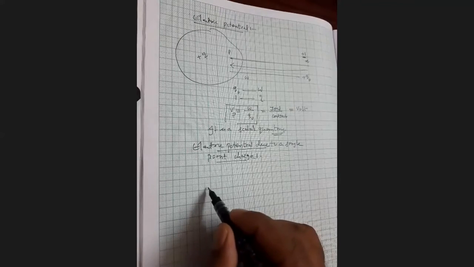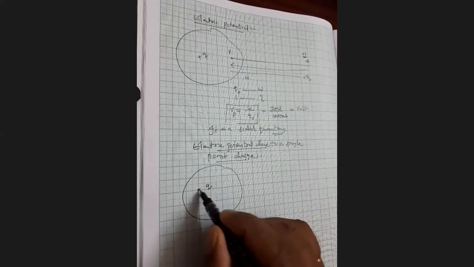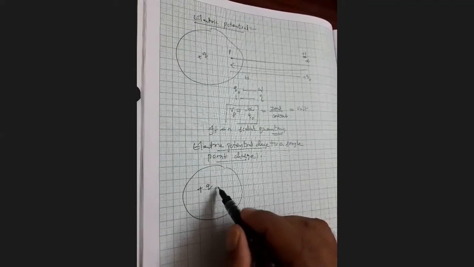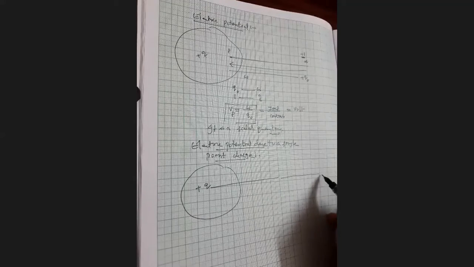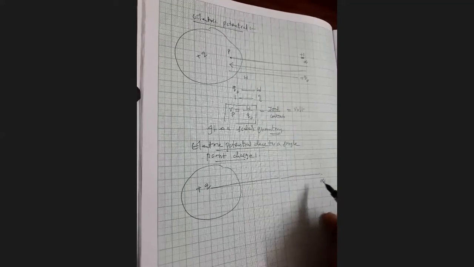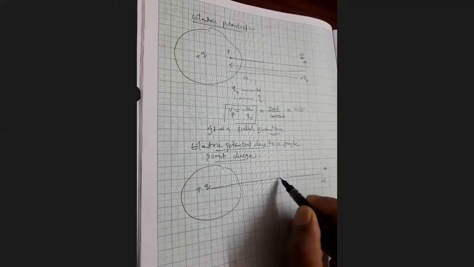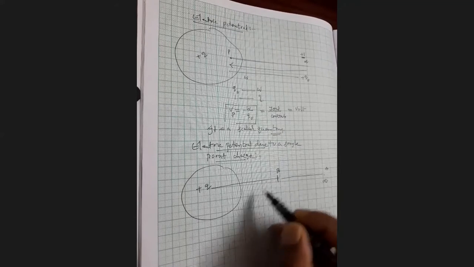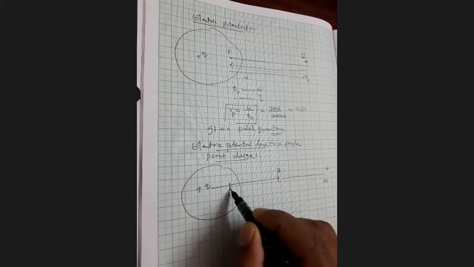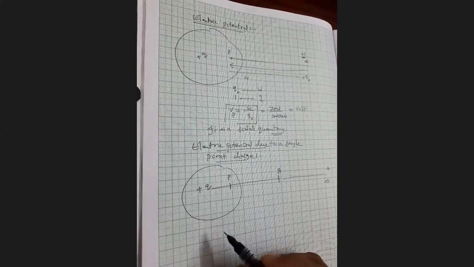For that, you consider the same figure. This is the electric field of a point charge plus q. This is the point at infinity, point A. Now you consider in this path a point B and one more point P in the electric field.